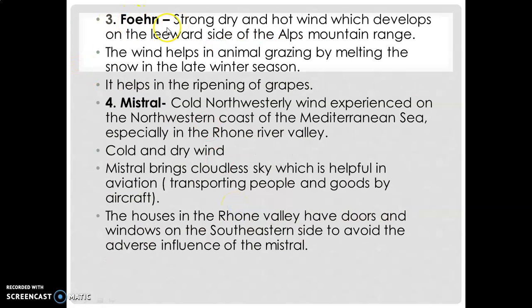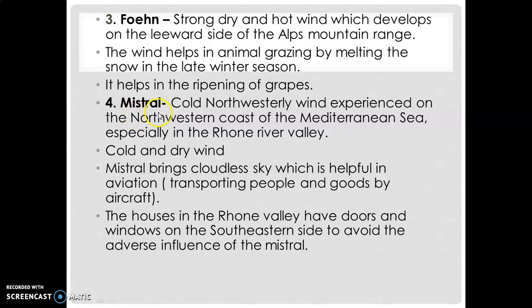Next is Foehn. Foehn is also a hot and dry wind. This wind blows on the leeward side of the Alps mountain range of Europe. It is a young fold mountain. This wind is also responsible for the melting down of snow. As a result, grasslands are clear of snow, and that will be the best grazing ground for the animals. This wind is also helpful in the ripening of grapes.